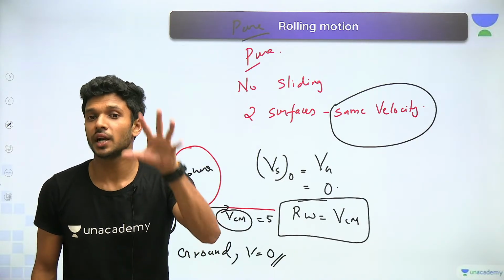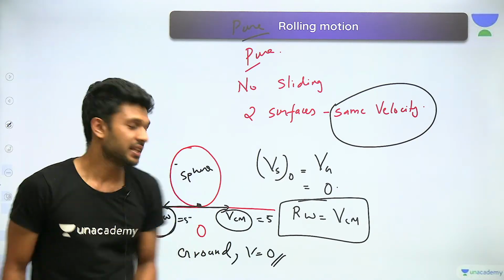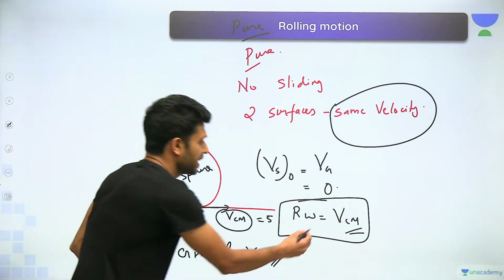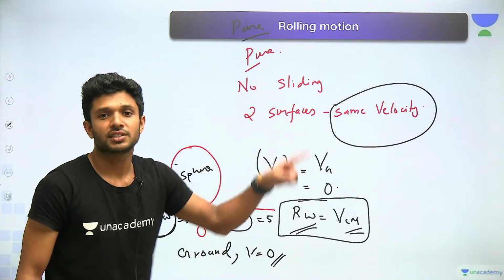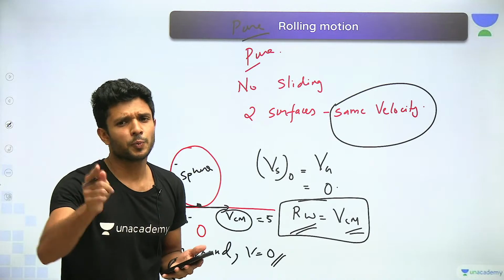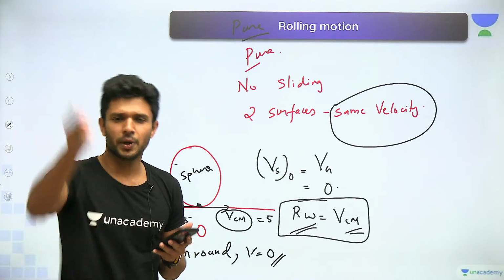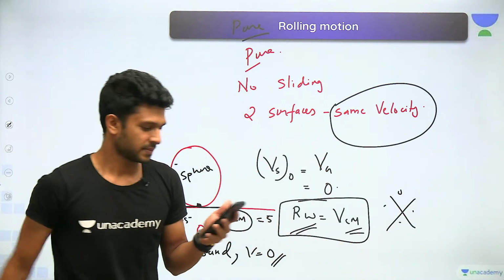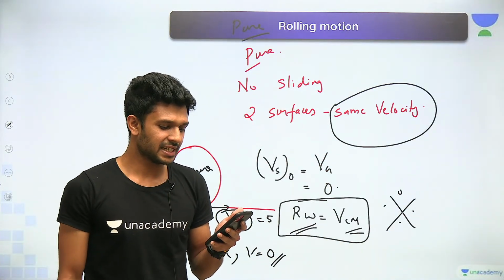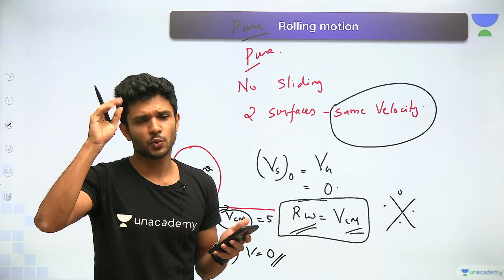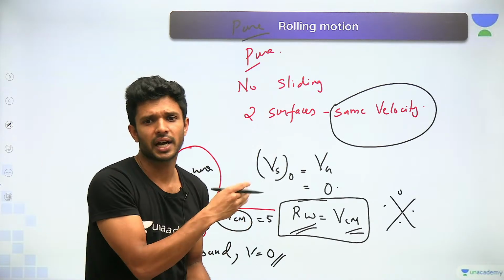A pure rolling motion can only happen when the translational velocity of the body is equal to the radius times the angular velocity with which it rotates. Very important, super important. Note it down, everyone. Quickly note it down. I am telling you, you won't get a question from rolling motion where you don't have to use this concept.